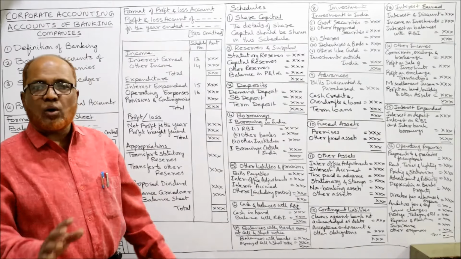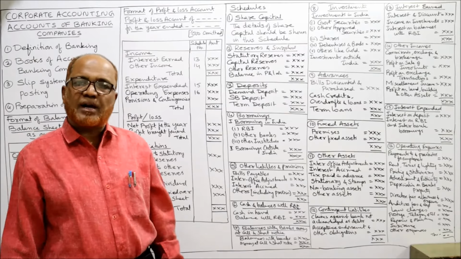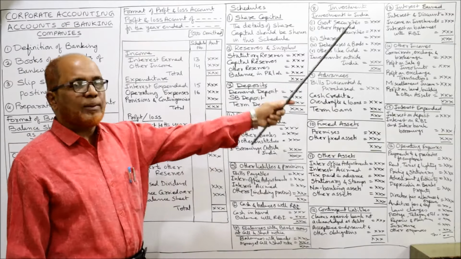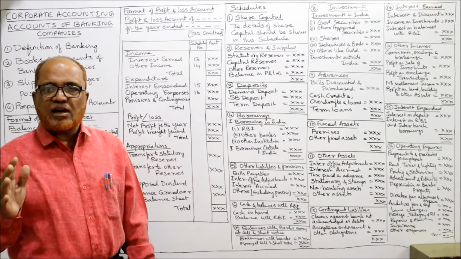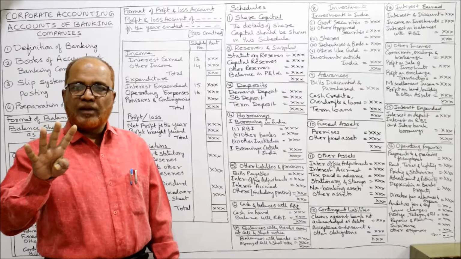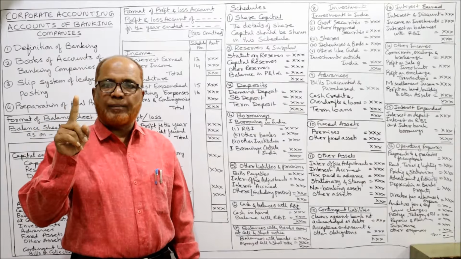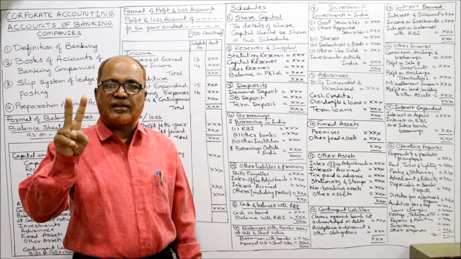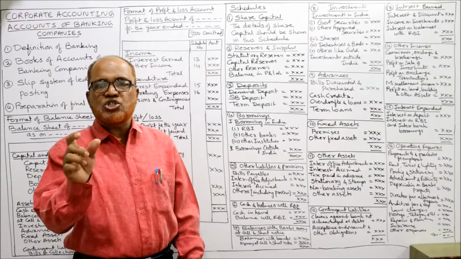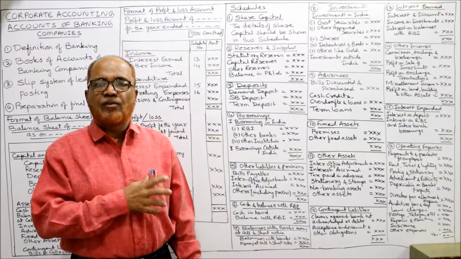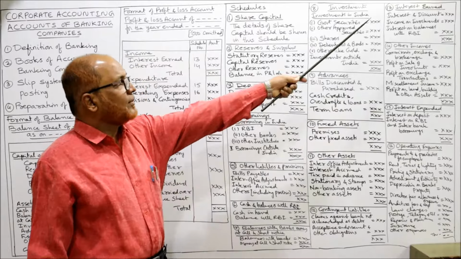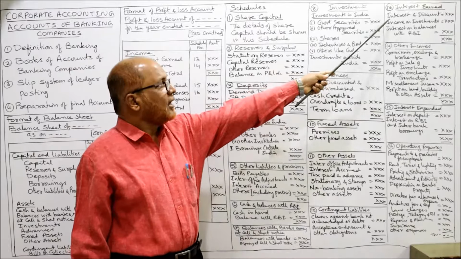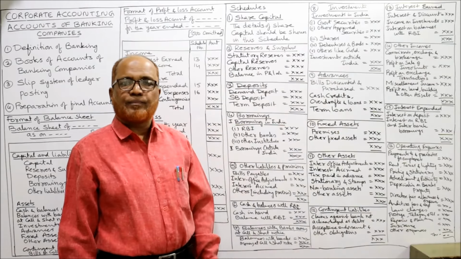Now 12 schedules are over. The balance sheet part we have completed. Now I am coming to the profit and loss account part. In the profit and loss account, I told you there are 4 parts. The first part, income. Under income, 2 schedules are there, 13 and 14. 13th schedule, interest earned. 14th schedule, other income. Right? The first, interest earned, 13th schedule: interest and discount.